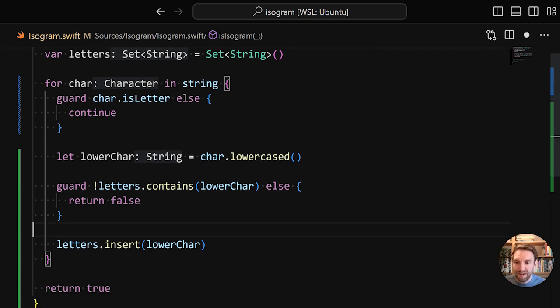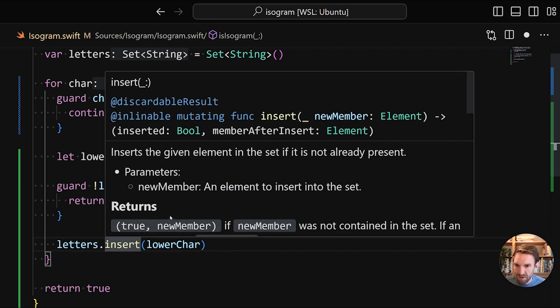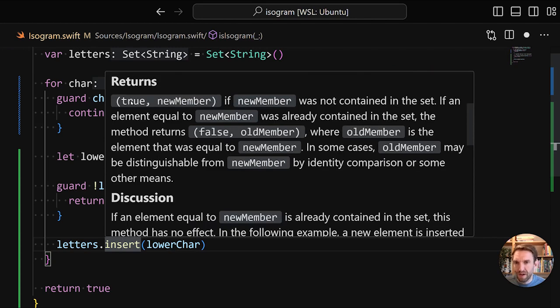One interesting refactoring that we can do is to use the fact that the set insert function, so this function, returns a tuple with two values. So one, the first value, is a Boolean that indicates if the value was not already contained in the set, and the second is the new member, but we don't care about that.